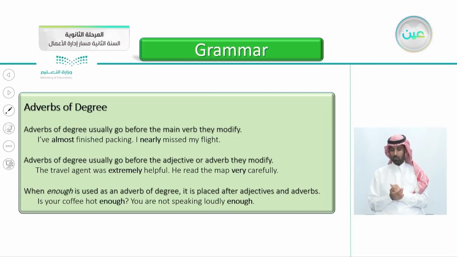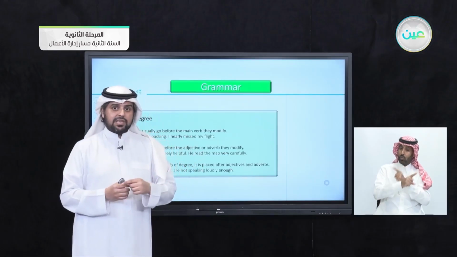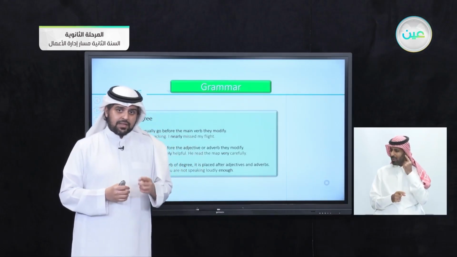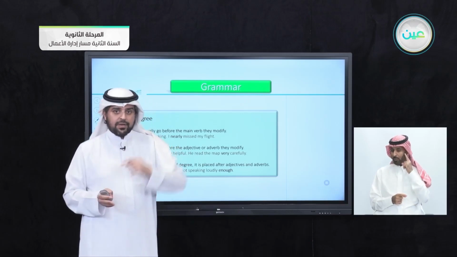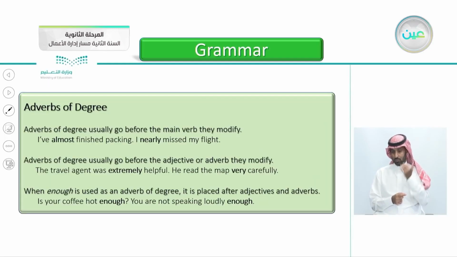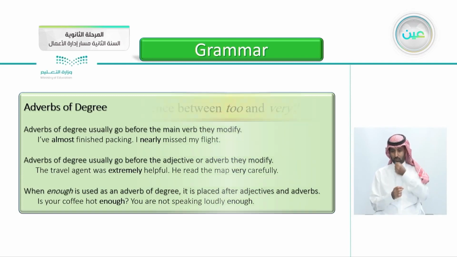You're not speaking loudly enough. When you say to your teacher, you're not speaking loudly enough, so loudly here, the adverb, you put the word enough after the adverb.